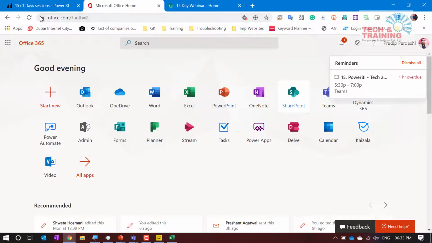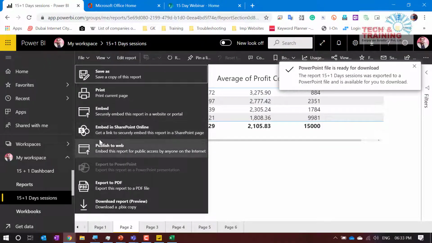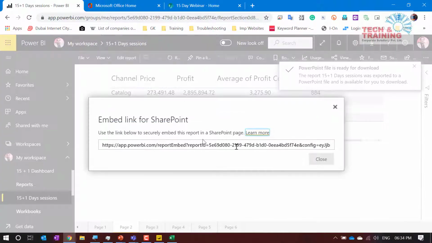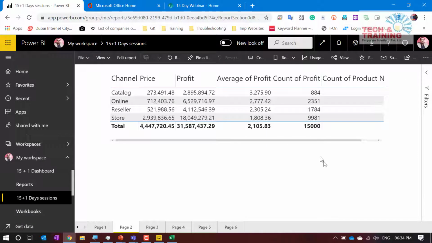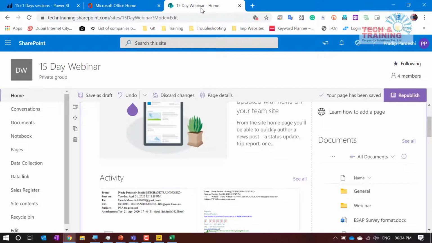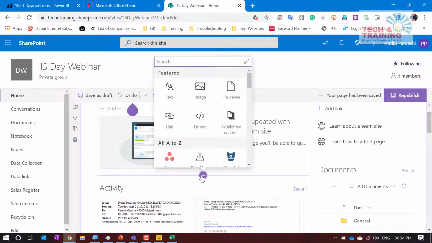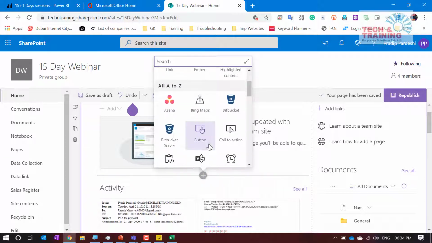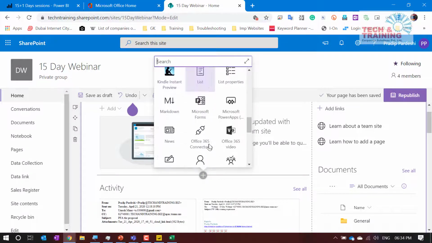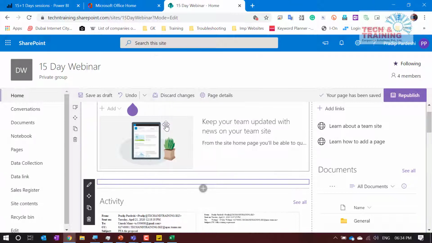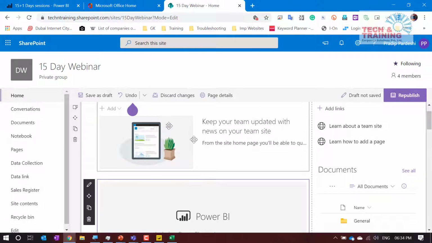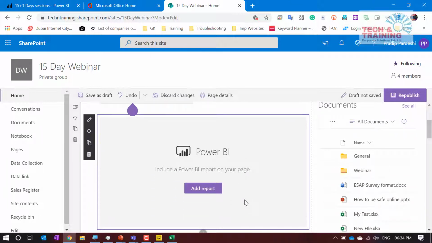Now what I need to do is, if I am on powerbi.com, I can go ahead and get the sharing link. This is nothing but the complete link. I copy this link, and now I go to SharePoint, and here I'm going to add, and now here there is an option for Power BI. Yeah, here is the option. So I go ahead, and now it is showing me the option for Power BI.